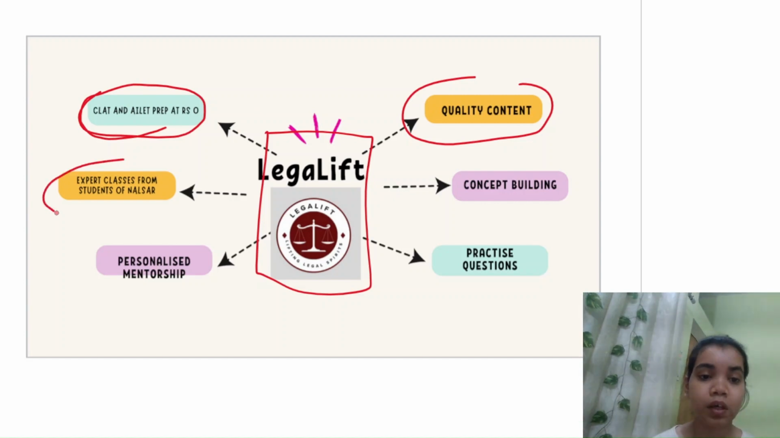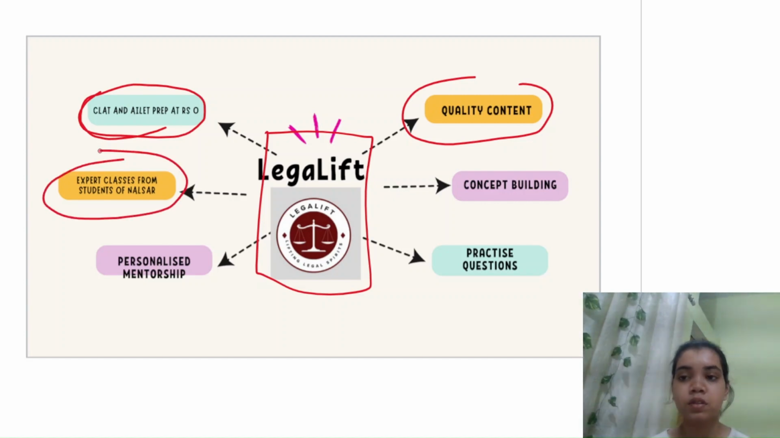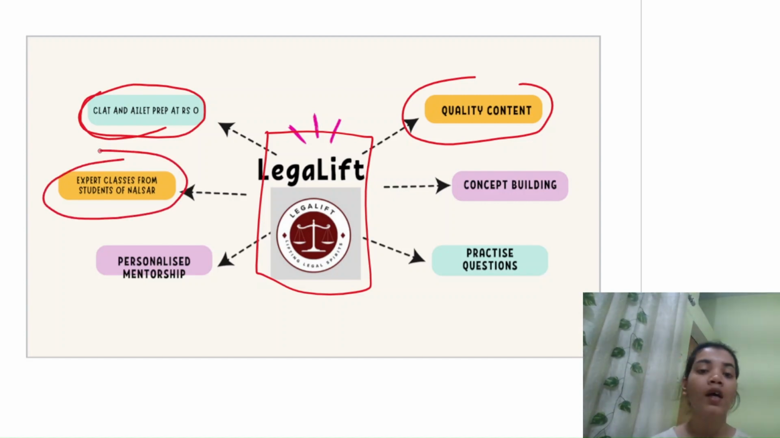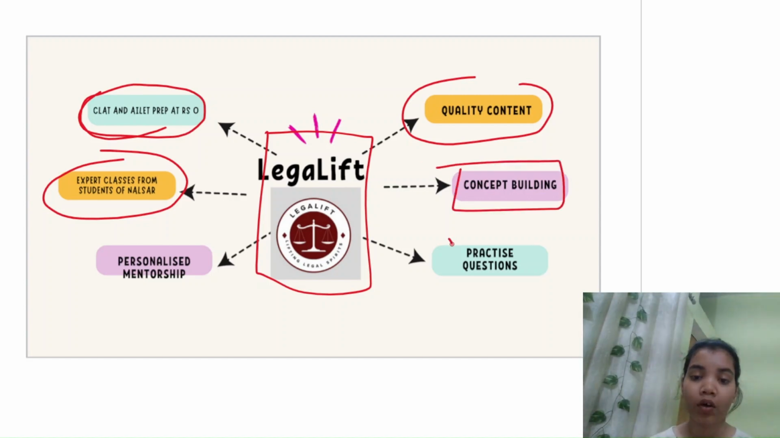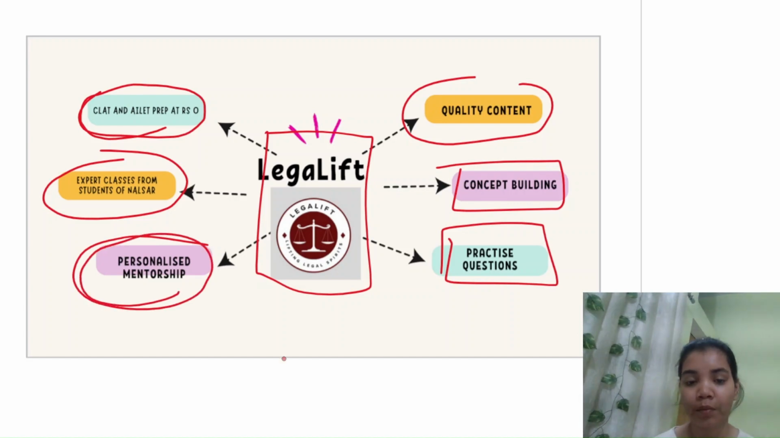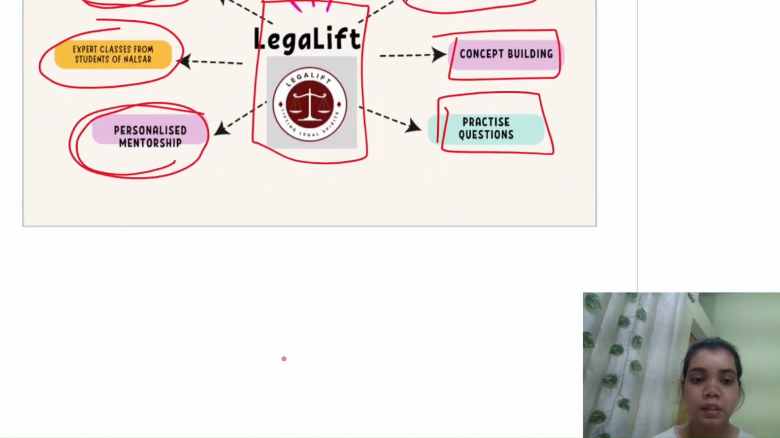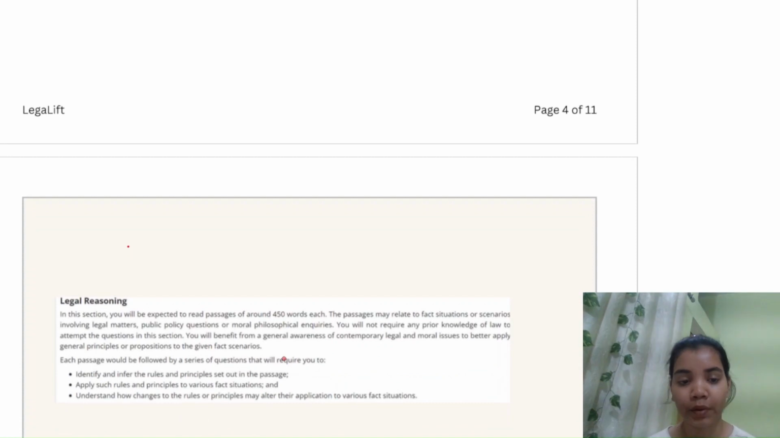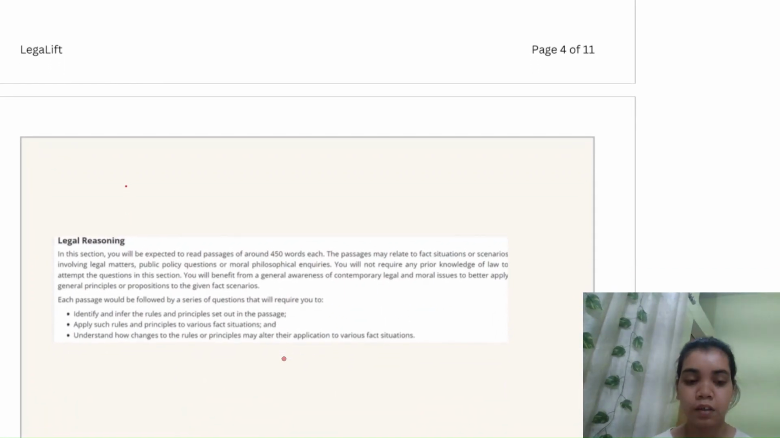The classes will be from students of NALSAR, of course the batch of 2024 to 29, and we'll be helping you with concept building. We will also upload practice questions and how to solve them, the practice sessions, and we'll also be starting personalized mentorship in a few days from our Telegram channel, which is not started right now.